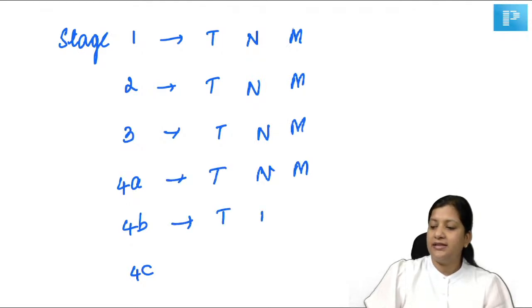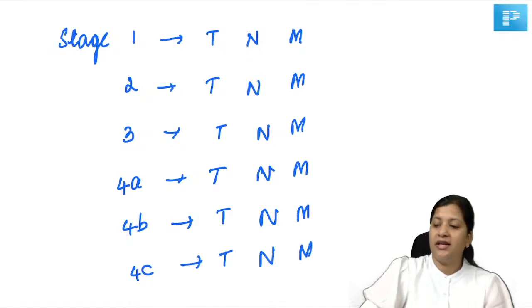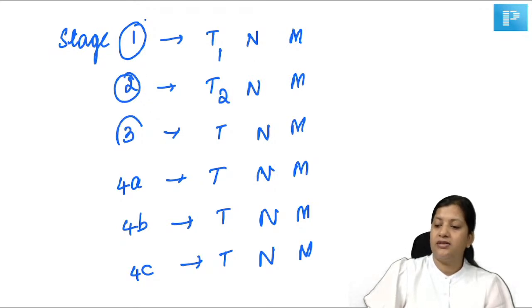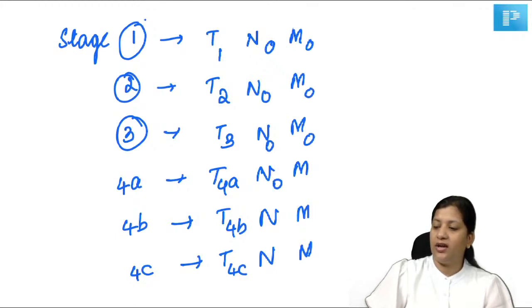If I say stage 1, put the number 1 across the T: stage 1, T1. Stage 2, T2. Stage 3, T3. Stage 4A, T4A. Stage 4B, T4B. Stage 4C, T4C. And for the rest of them, N0, M0, N0, M0, N0, M0, N0, M0, N0, M0.